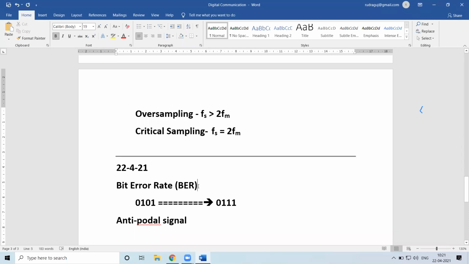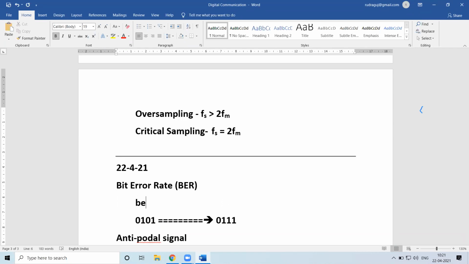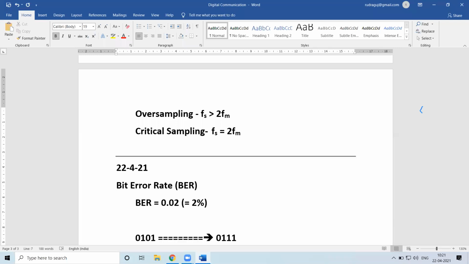For example, if I specify that BER is equal to say 0.02, in terms of percentage, it is 2% bit error rate. So what does this imply? 0.02 implies that if I transmit